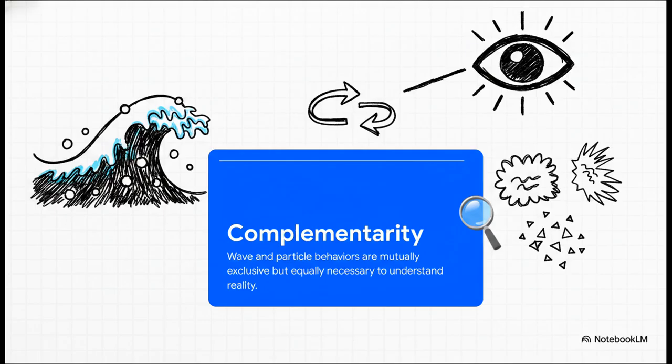Crucially, it is the observer's choice of experiment that decides which face the quantum system reveals. Set up a wave experiment, it acts like a wave. Set up a particle experiment, it acts like a particle. The language of classical physics completely fails us here. The system genuinely does not have an objective reality independent of our measurement.